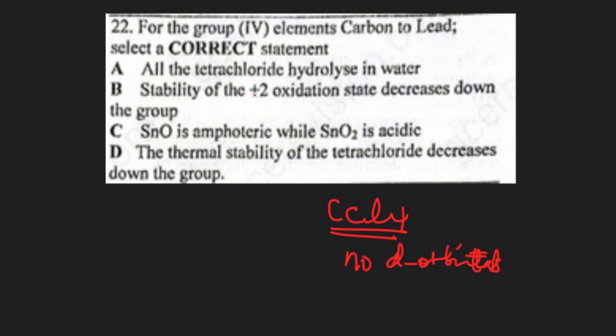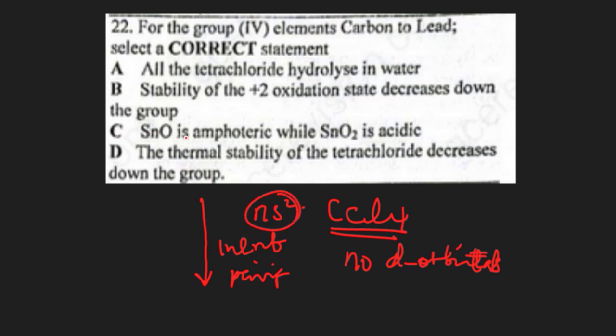B. The stability of the +2 oxidation state decreases down the group, which is false, because the stability of +2 increases down the group due to the inert pair effect. Once there is the inert pair effect, outer s electrons remain paired without taking part in bonding.